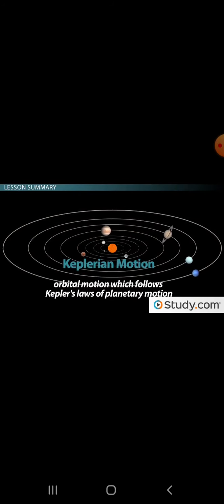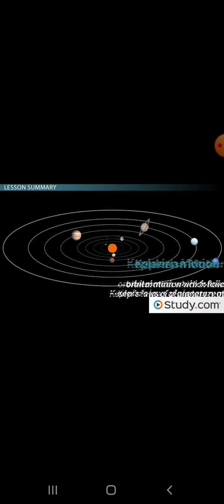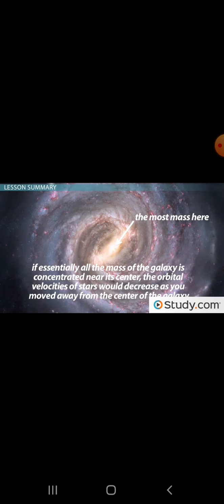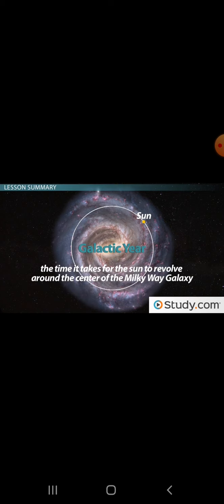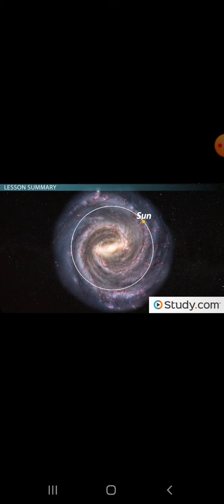Keplerian motion, orbital motion which follows Kepler's laws of planetary motion, predicts that if essentially all the mass of the galaxy is concentrated near its center, the orbital velocities of stars would decrease as you moved away from the center of the galaxy. Observational evidence has shown that the opposite is true. Orbital velocities either stay constant or increase at a larger radius. By using the galactic year, the time it takes for the sun to revolve around the center of the Milky Way galaxy, as well as several other figures, we find out that the estimate of our galaxy of 110 billion solar masses is a woefully lowball number.